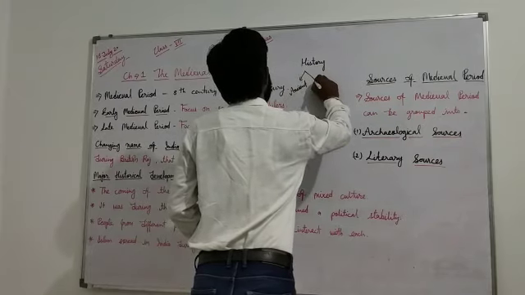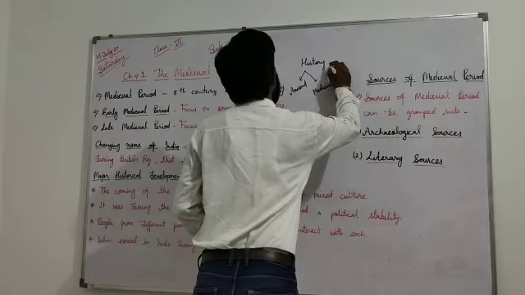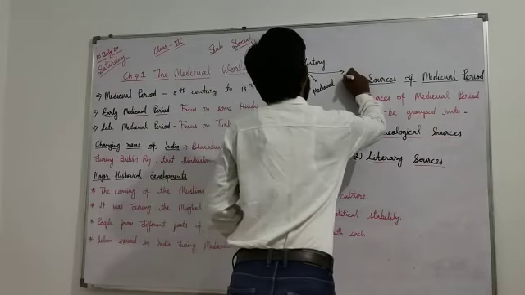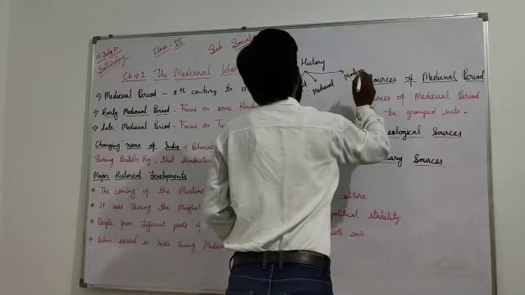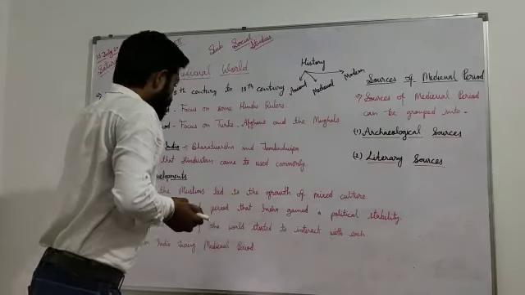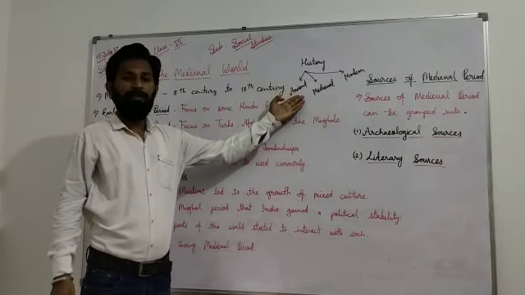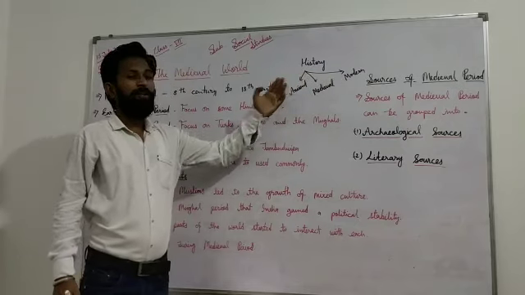Ancient history, medieval history, and modern history. Dear students, history is divided into three parts: ancient history, medieval history, and modern history. It is a division according to time.